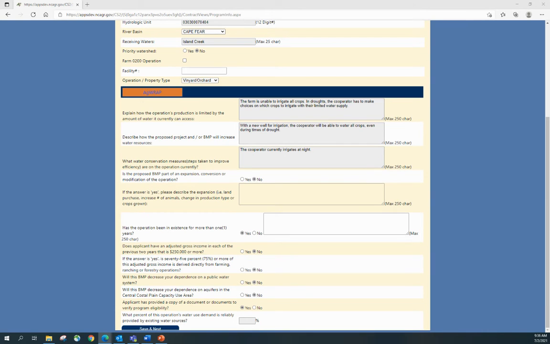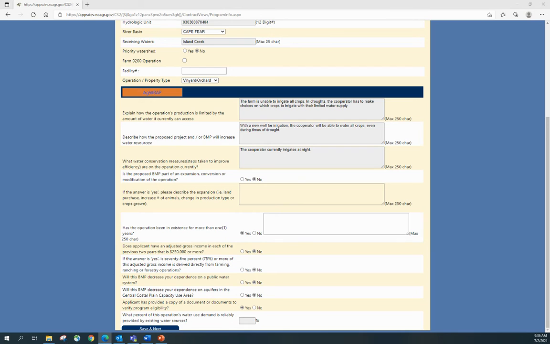Next, indicate if the BMP will decrease your dependence on public water system. Again, it's okay if it does not. Next, indicate if the BMP will decrease your dependence on aquifers in the Central Coastal Plain Capacity Use Area. Again, it's okay if it does not decrease this dependence.